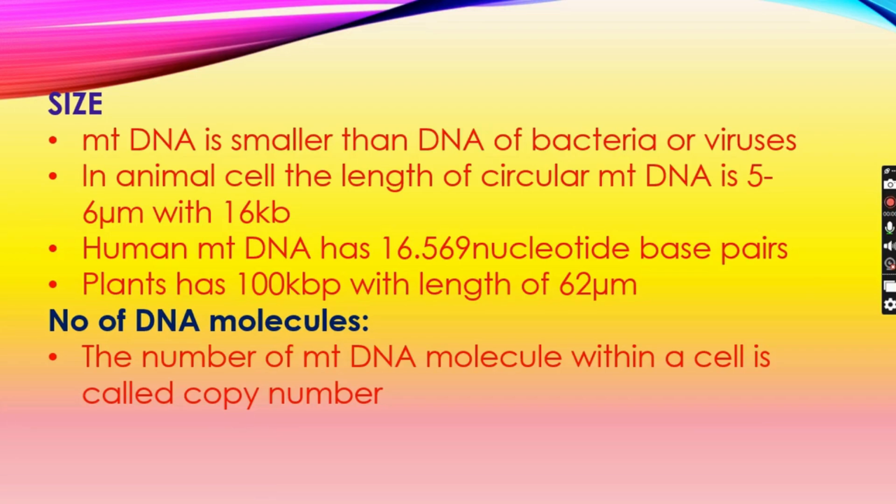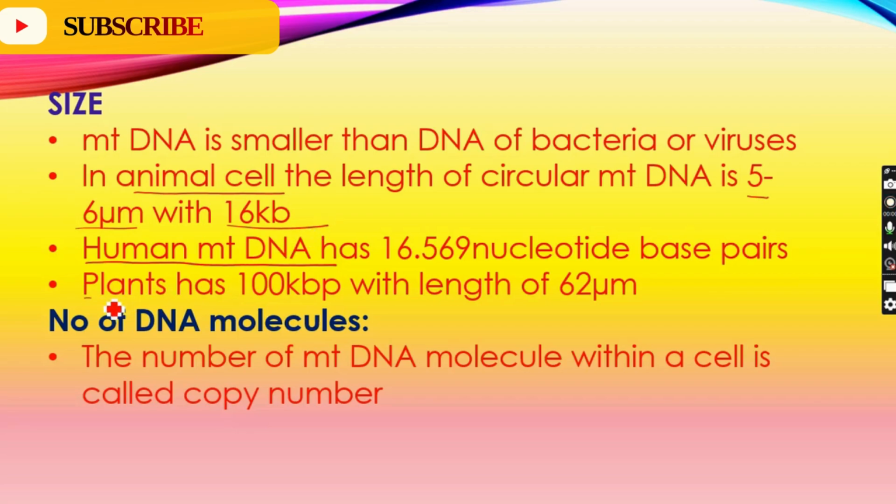As we said, the eukaryotes are going to have a lesser portion of mitochondrial DNA. So in human or animal cells, the mitochondrial DNA is found as 5 to 6 μm with 16 kilobase pairs of DNA. But in the case of plant cells, it is going to occupy more than the animal cell, that is 100 kilobase pairs, whereas in animal cells it is 16 kilobase pairs. In the plant cell it is 100 kilobase pairs with a length of 62 μm. As the base pairs increase, the length also increases to 62 μm.